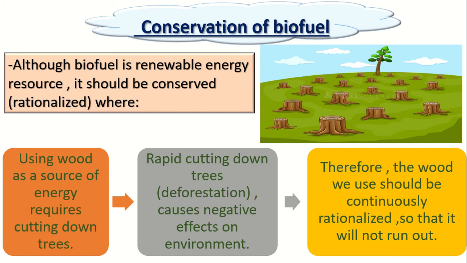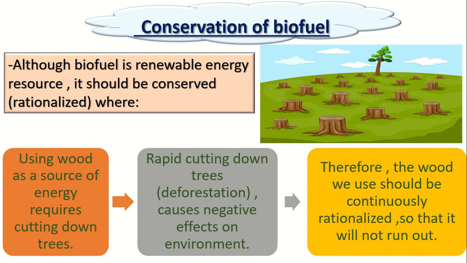At first, to use the biofuel, we need to use the wood, and to use the wood, we need to cut down the trees. What will happen if you make a rapid cutting down? We may cut down all the trees in the forest. What will happen? It has a bad effect on the environment. When there are no trees, there are no animals, so there are no humans. So it will have a very negative effect on the environment.